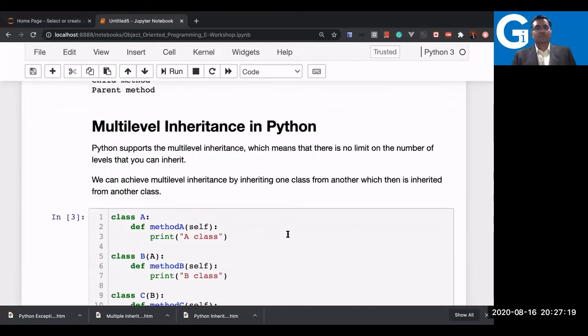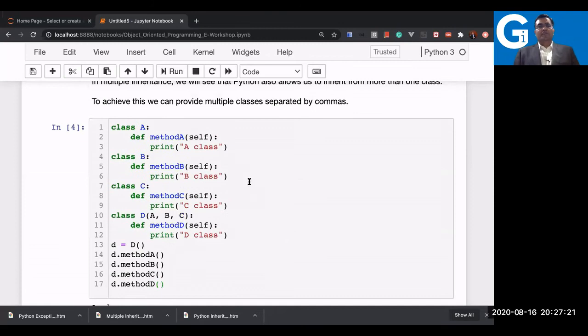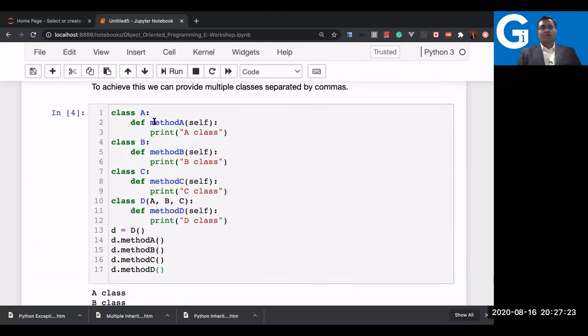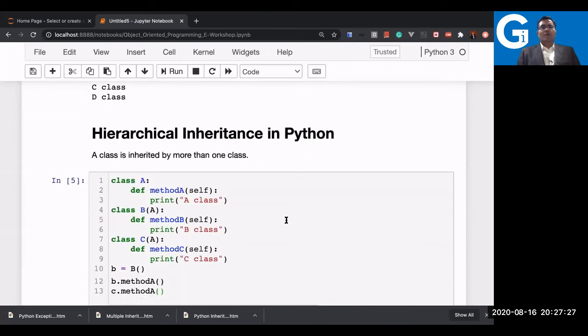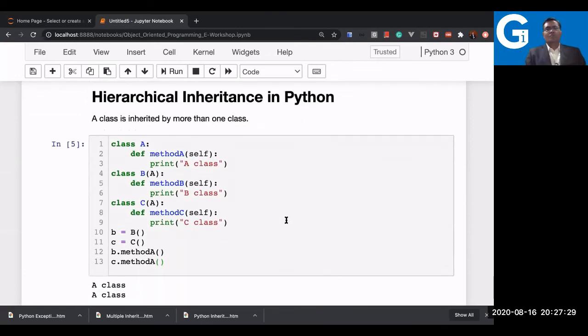So this was multi-level, then multiple inheritance already shown, like A and B were acquired in class D. Very simple and straightforward. But what about hierarchical inheritance? There's only a small difference in this case. Hierarchical inheritance is when a class is inherited by more than one class. Now what happened? You have a class A which is defined.